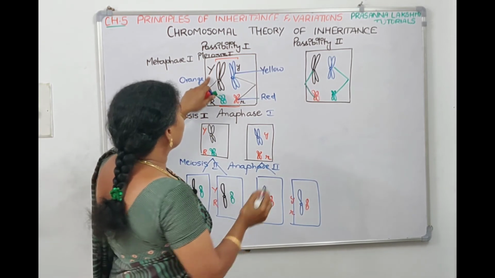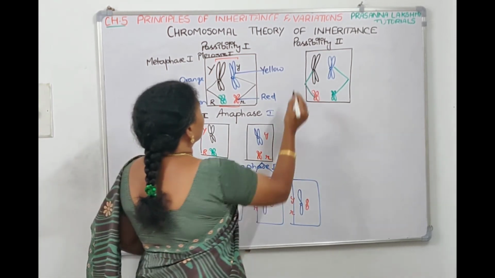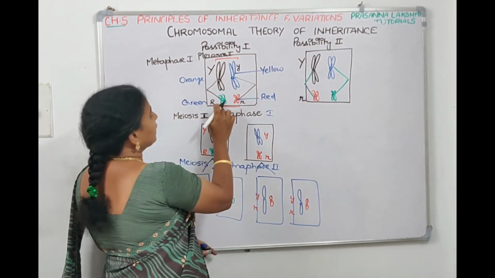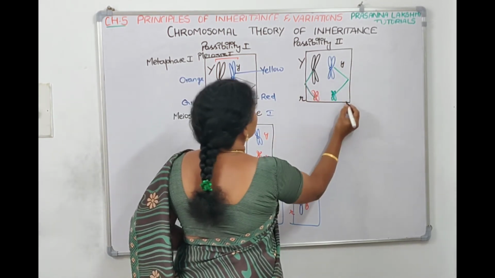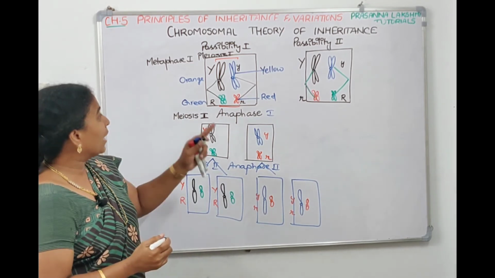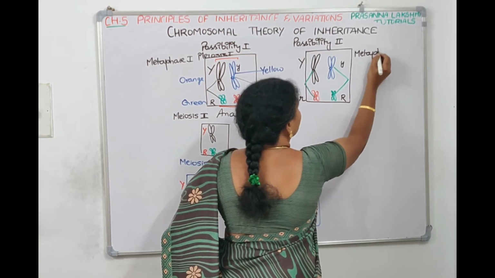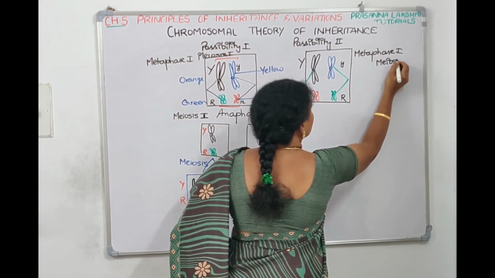So on the black one, what chromosome do we have? We have capital Y. So capital Y is now going with small r. Here capital Y is there with capital R. Here capital Y is there with small r. And here small y is there with capital R. Now this is in meiosis 1 metaphase 1. So this is at metaphase 1 of meiosis 1.